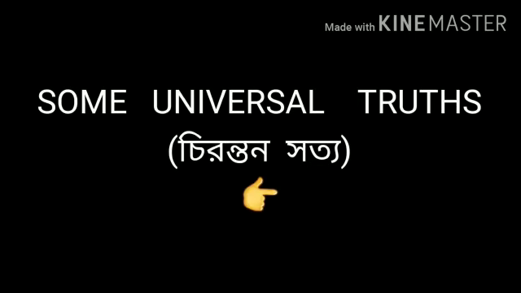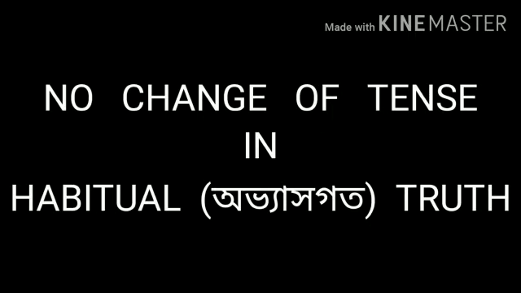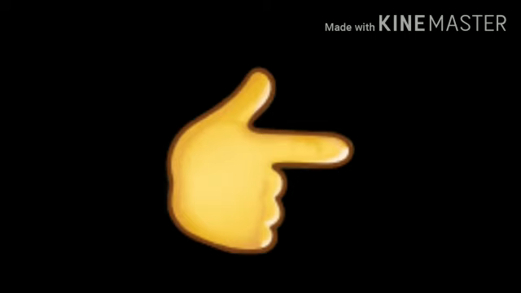Another very important point which we should remember while we change into reported speech is that in case of universal truth or habitual truth, there is no change of tense. For example, he said, "The sun rises in the east," remains in indirect speech as he said that the sun rises in the east.